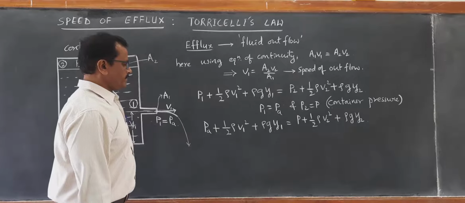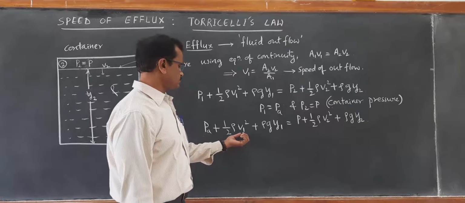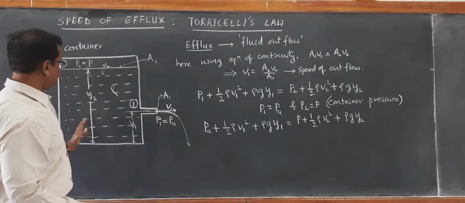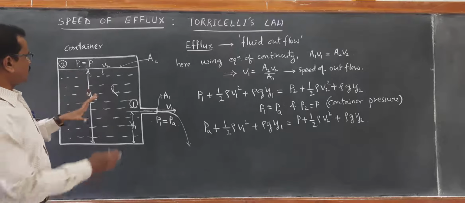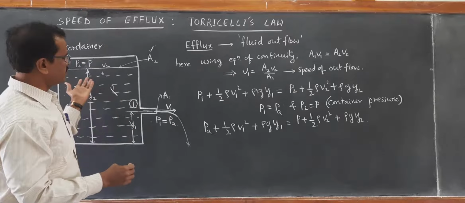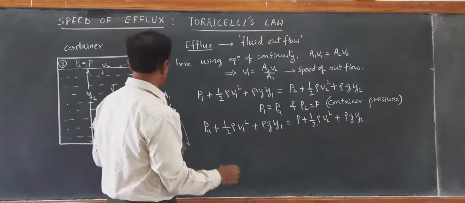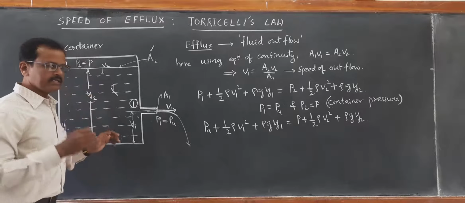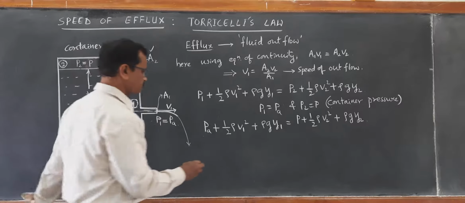Now we can write the pressure difference. Our task is to find V1. When the level of liquid is very high and the surface area A2 is very much large compared to A1, then the velocity with which the liquid flows down is negligible compared to the velocity of outflow.